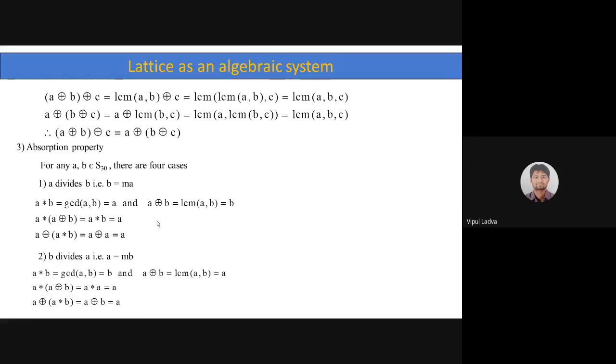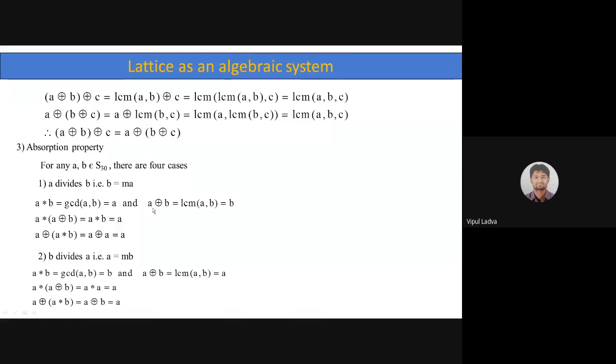Let me show you both this. If A divides B, then B will be equal to M times A. If A is going to divide B, then surely we can represent B as M times A, where M is one of the natural numbers. Then if we look for A star B, as we know that A star B is the GCD of A and B, it will surely be A because A is common in both.